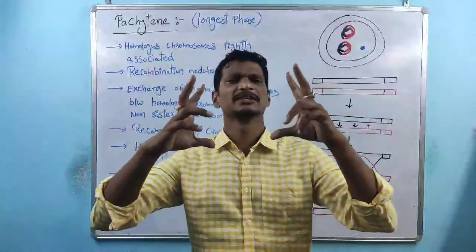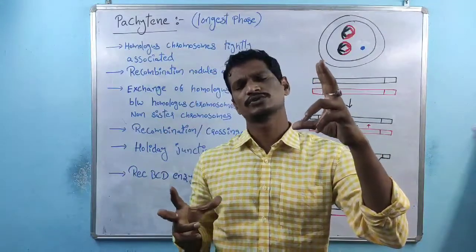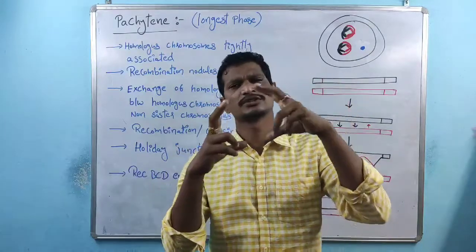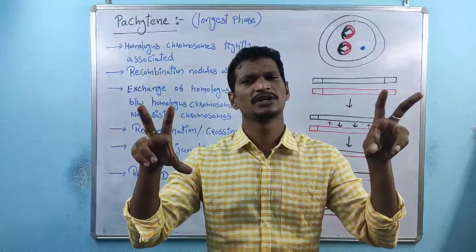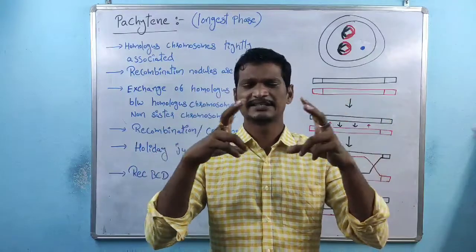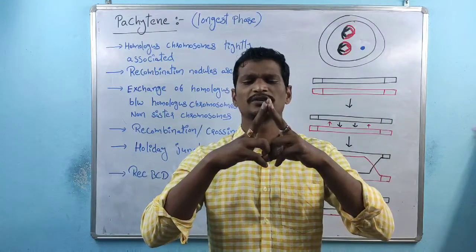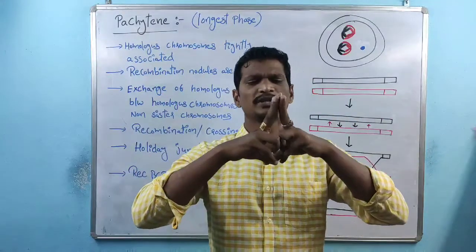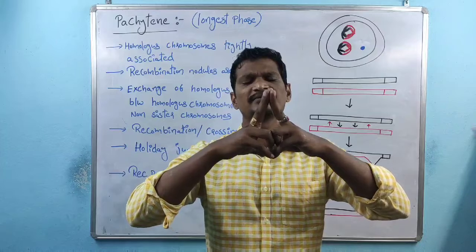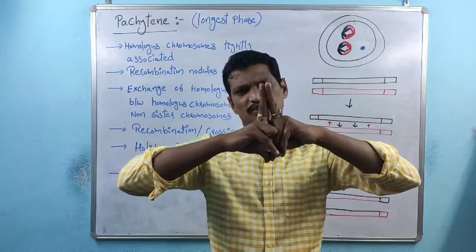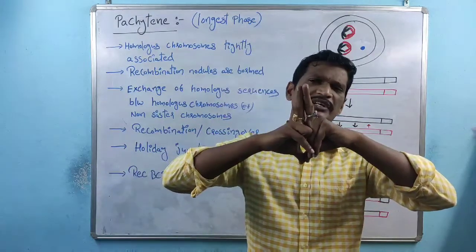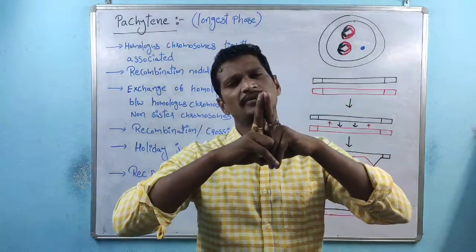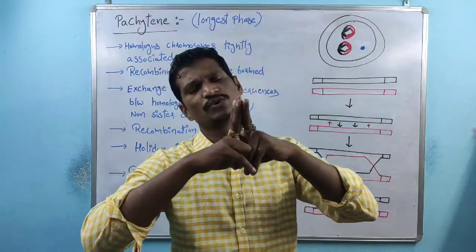Here, this is one sister chromosome, this is another sister chromosome, right? This one is non-sister to this one, because these are sister chromosomes, and the pairing takes place between two non-sister chromosomes, which are also called homologous chromosomes. Between these two, the pairing takes place within the pachytene phase, closely and tightly associated. Once the association takes place, exchange of genetic material takes place between these two chromosomes.